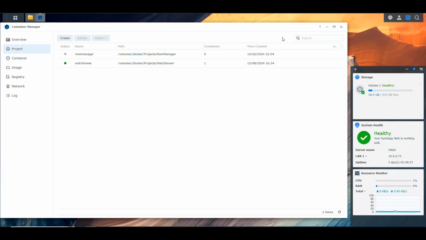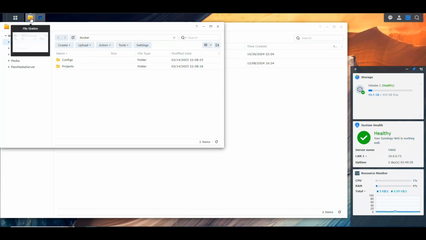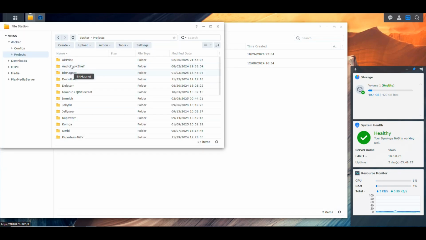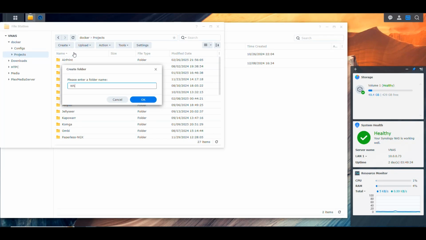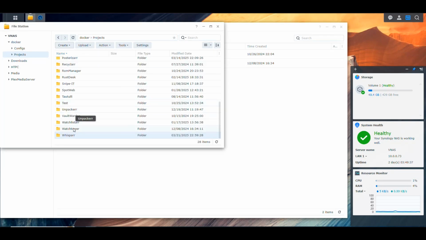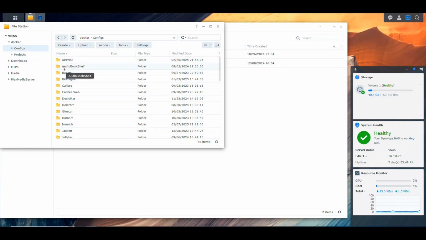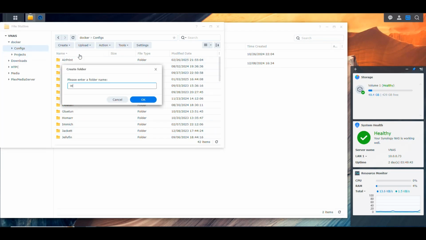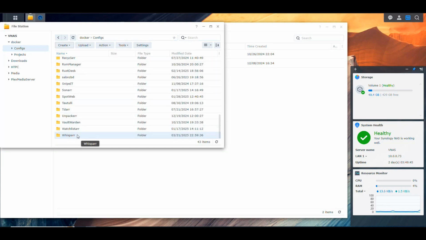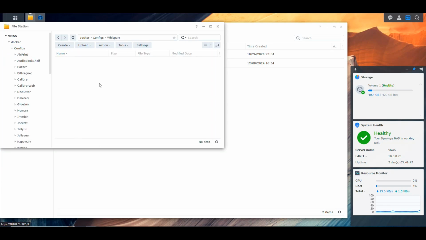So let's go into the NAS and create that. Let's go into File Station, and in the projects folder, I'm going to create a new one for Whisparr. That's where the Docker Compose file is going to reside. Then I'm going to go into the containers folder and create another folder for Whisparr, and here is where our configuration is going to reside.